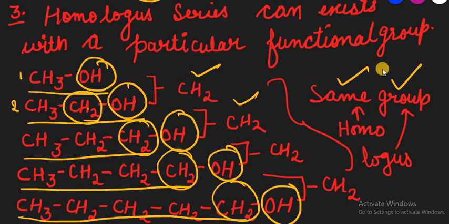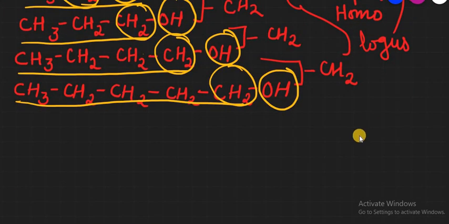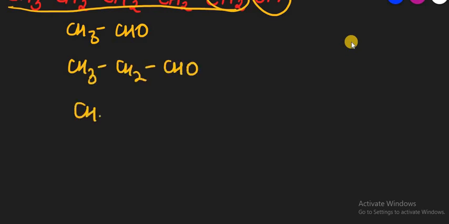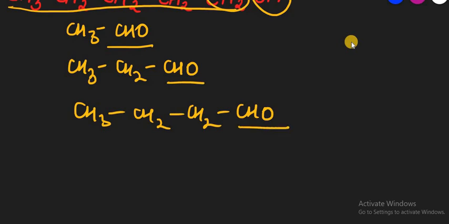And if we have the same functional group, then it can be present in a particular homologous series. The series can be made with the aldehyde group also. This series can be made with the carboxylic acid group also. That we will discuss, don't worry. Here we have CH3, CH2 and CHO group, and again CH3, CH2 and CHO group. So see, here the functional group is the aldehyde group, and in this part only the CH2 group is added. Again in this part also the CH2 group is added.